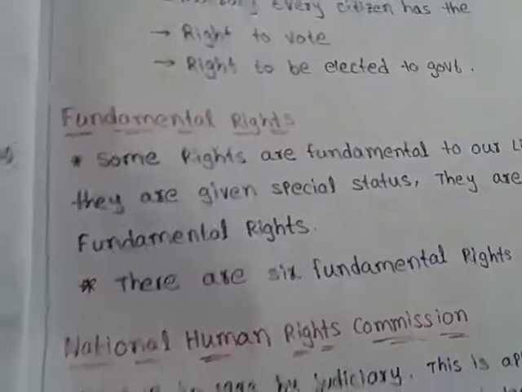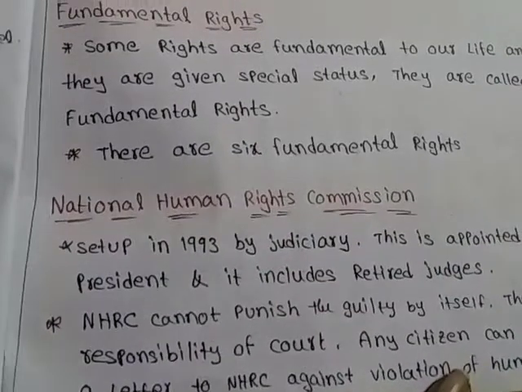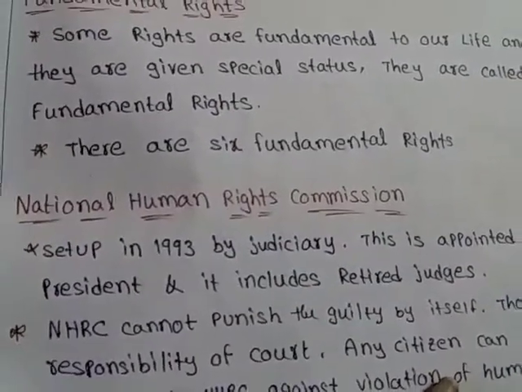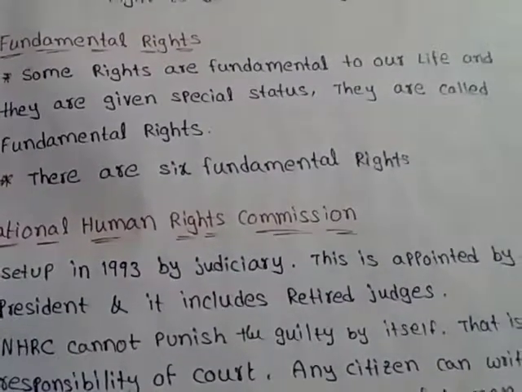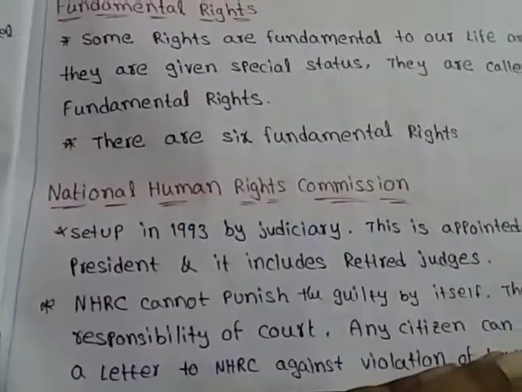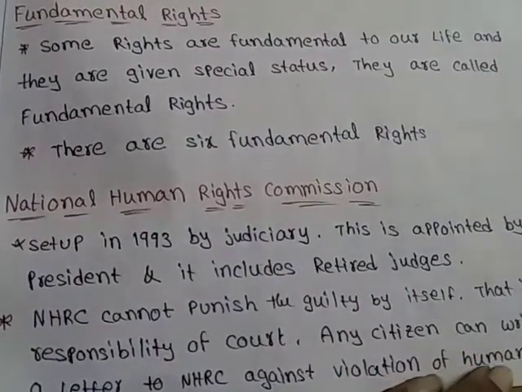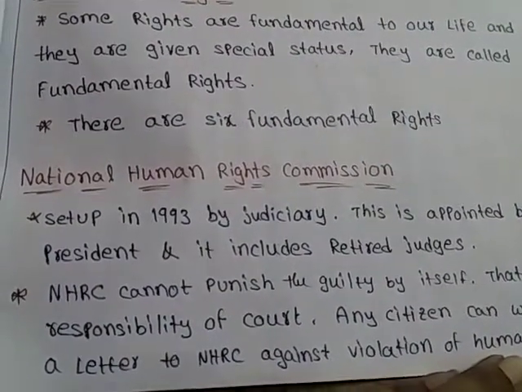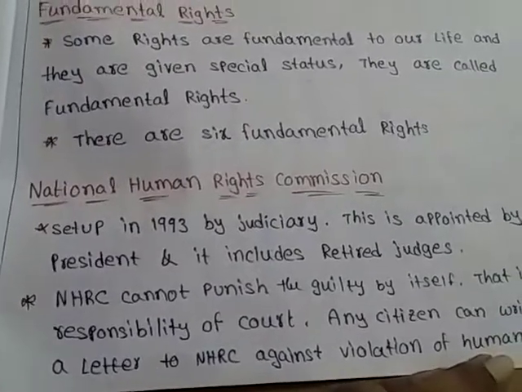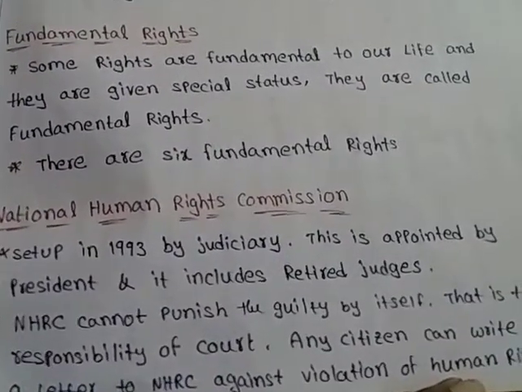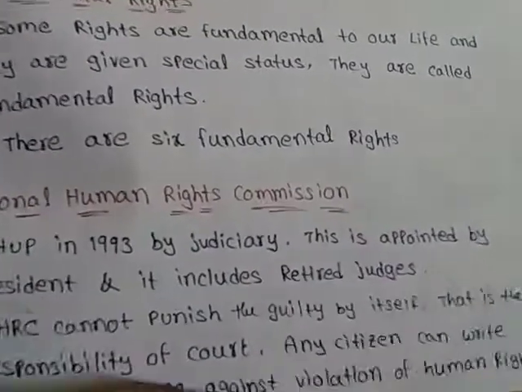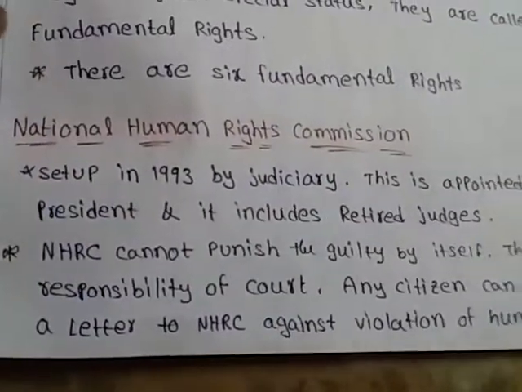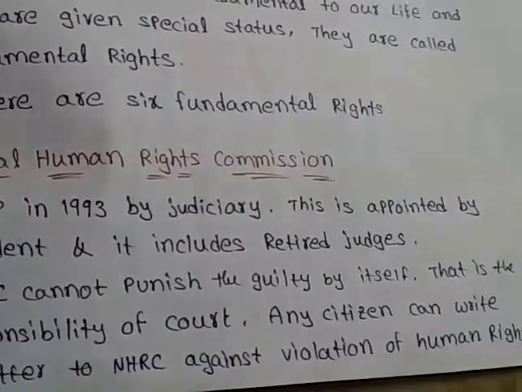Before looking at them, let us discuss the National Human Rights Commission, which was set up in 1993 by the judiciary, and this is appointed by the president, and it includes retired judges. The NHRC, National Human Rights Commission, cannot punish the guilty by itself. That is the responsibility of the court. Any citizen can write a letter to the NHRC against violation of human rights.